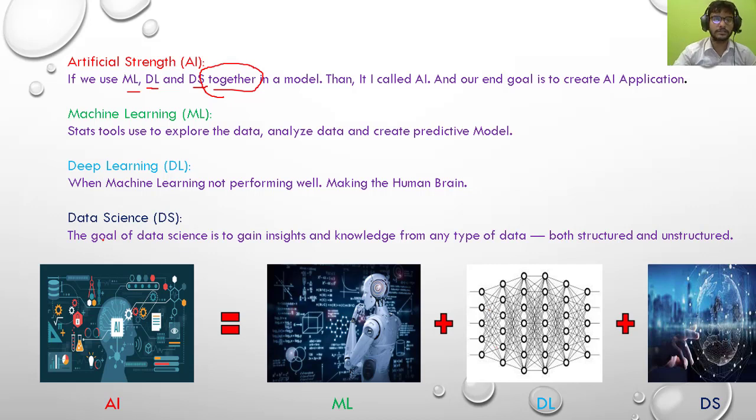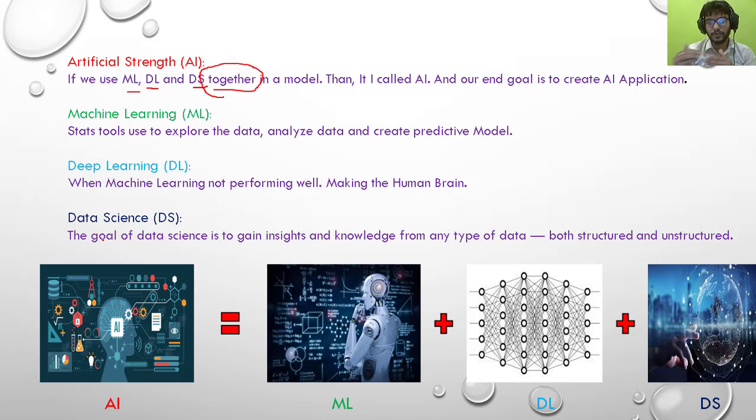And what is data science? The goal of data science is to gain insight and knowledge from any type of data, both structured and unstructured. Structured and unstructured data are different things, and we will discuss them in another lecture. But right now you should know that here there is human involvement, someone who will watch the data, read the data, and understand what the data wants to say.